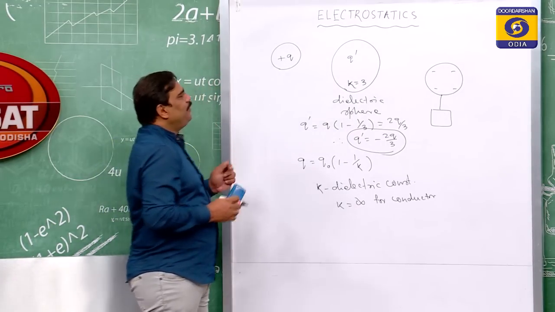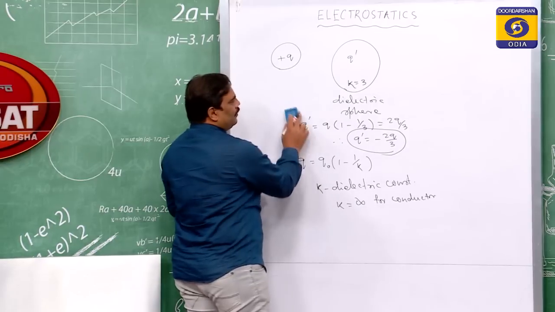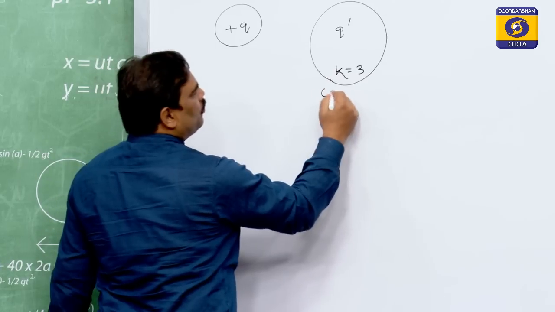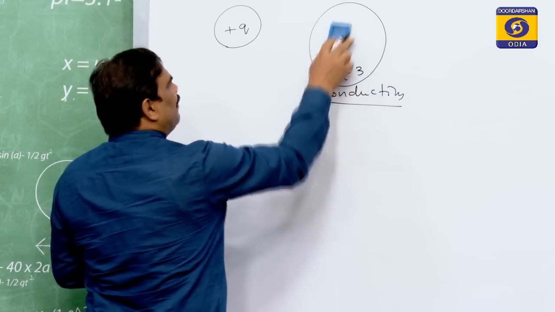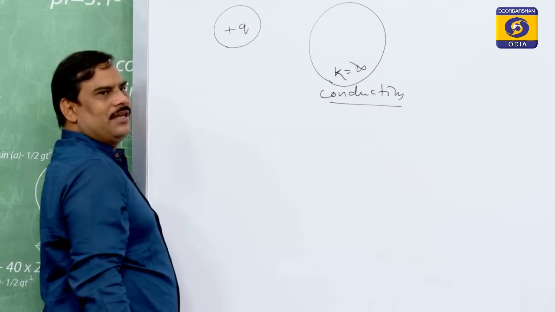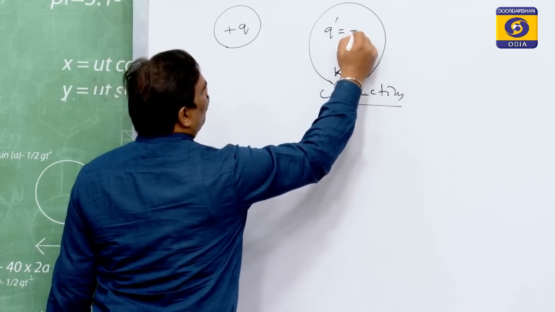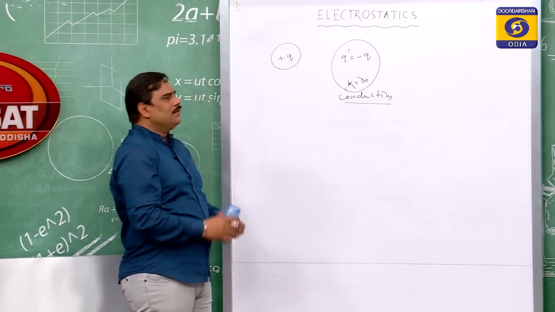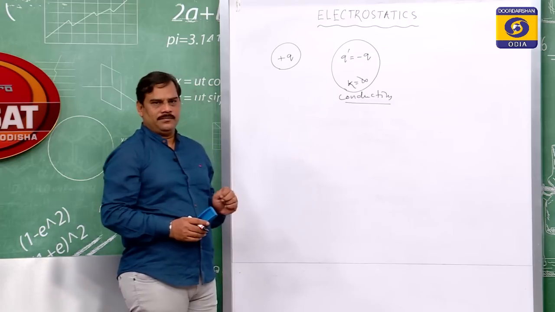But if we take this sphere as a conducting sphere, then by definition K becomes infinity and Q dash is equal to minus Q. This situation will not occur always.